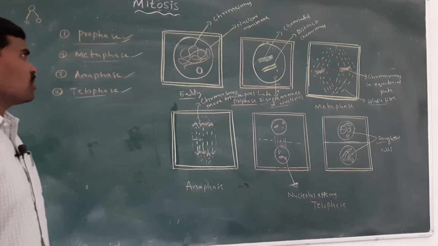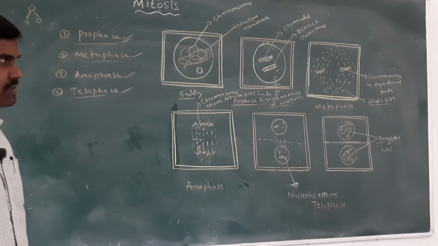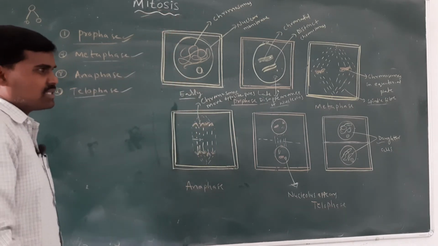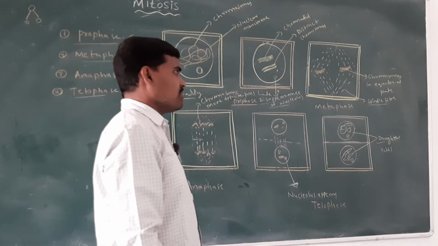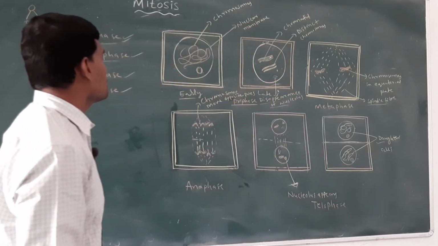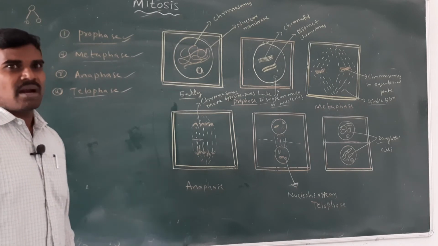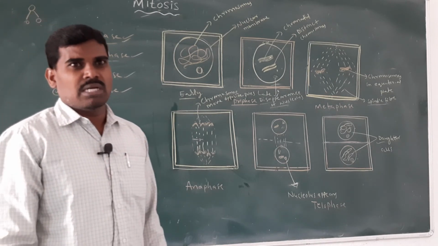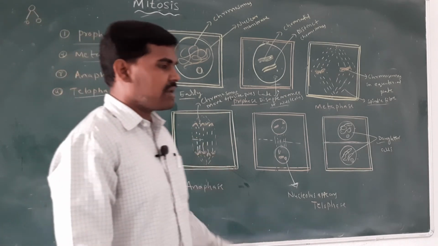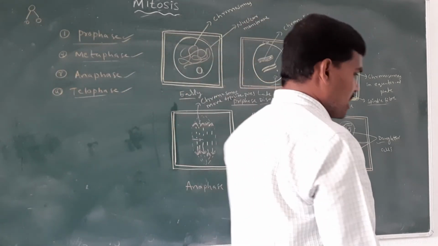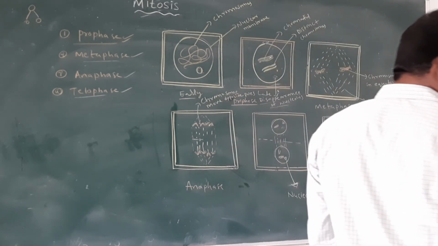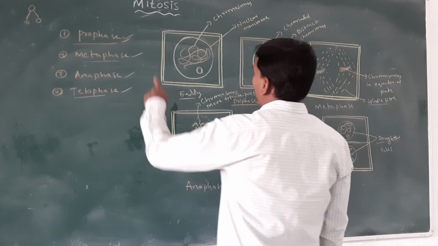The two cells have the same number of chromosomes as the parent cell through mitotic division. Now the functions of mitotic divisions. Mitotic divisions help in the repair of damaged and worn out cells, and in the repair of tissues.